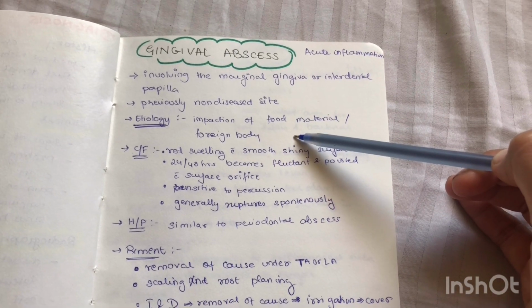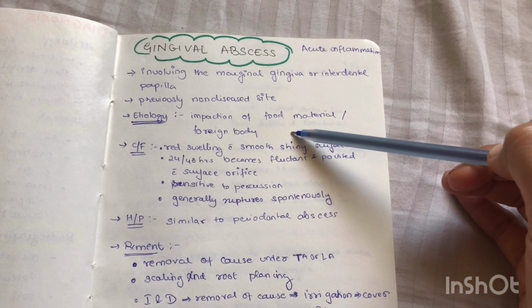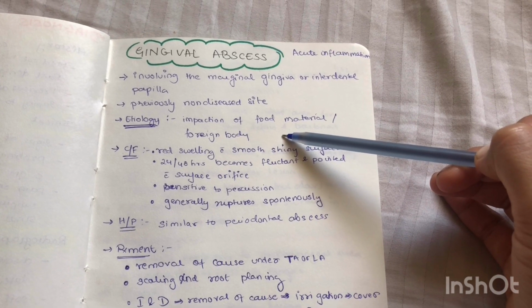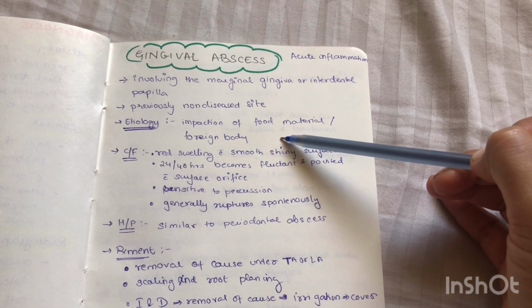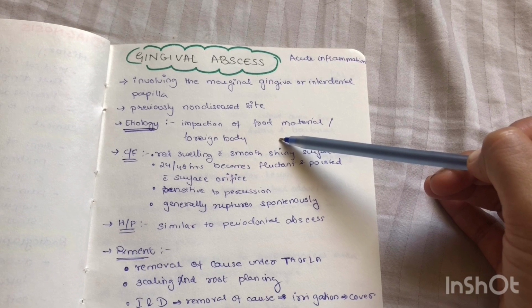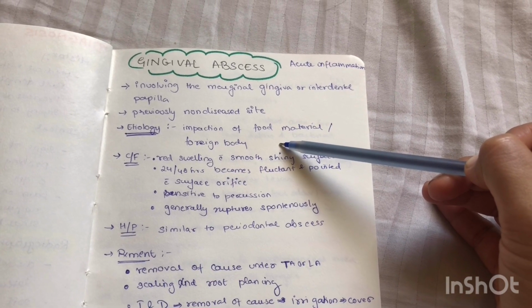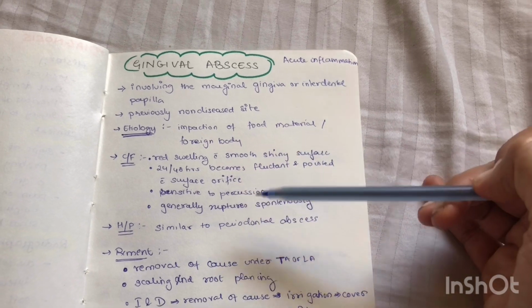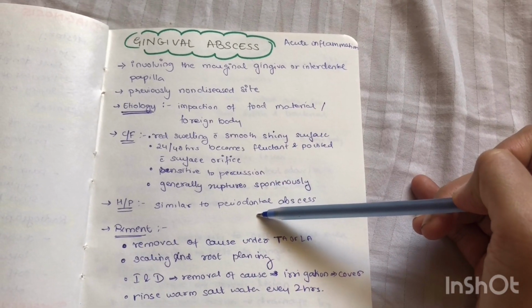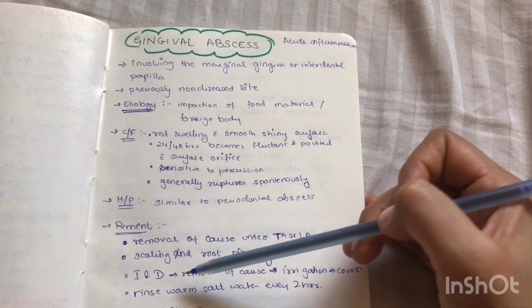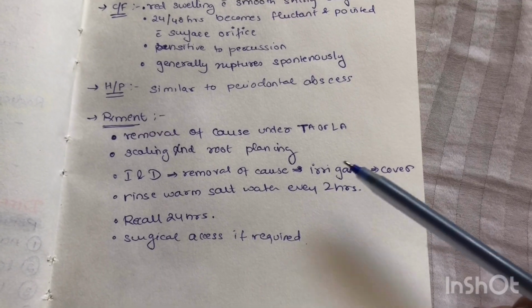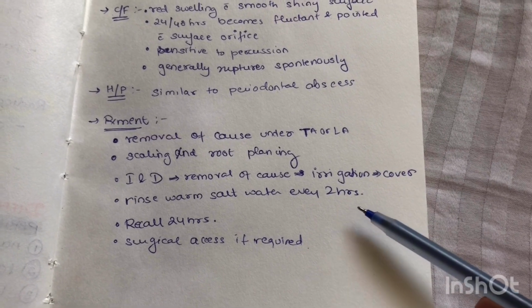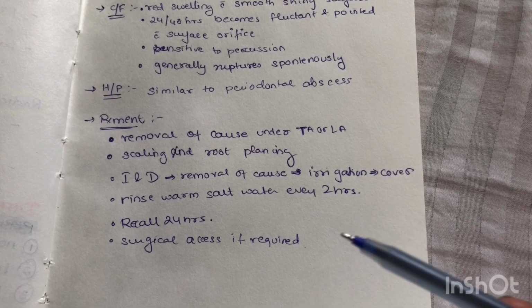Etiology: gingival abscess is usually caused by impaction of food material, but periodontal abscess is caused by occlusion of the orifice of a pre-existing periodontal pocket, preventing the drainage of purulent material, leading to abscess formation. Treatment of gingival abscess is removal of the cause and incision and drainage, whereas in periodontal abscess, incision and drainage is followed by a pocket elimination procedure.